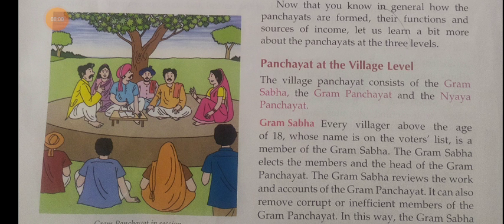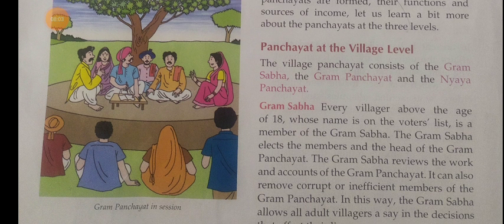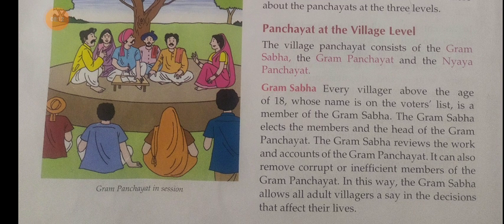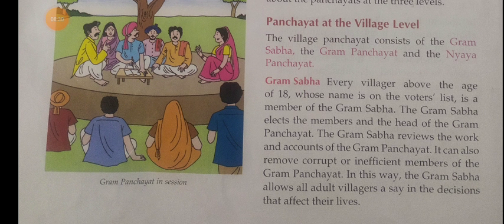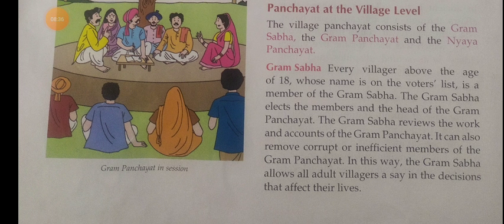Now we can see the panchayat at the village level. It consists of Grama Sabha, Grama Panchayat and Nyaya Panchayat. Grama Sabha means every villager above the age of 18 whose name is in the voters list is a member of Grama Sabha. This is the qualification to be a member: he should be above 18 and his name should be in the voters list. And what is the duty of Grama Sabha? It reviews the work and accounts of the Grama Panchayat, and it also removes corrupt or inefficient members of the Grama Panchayat.